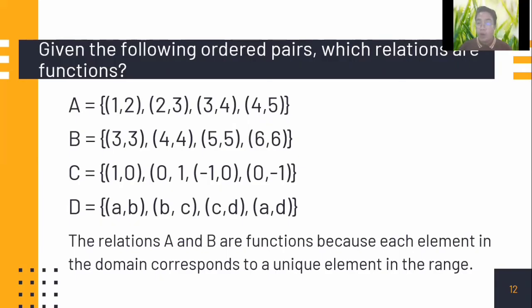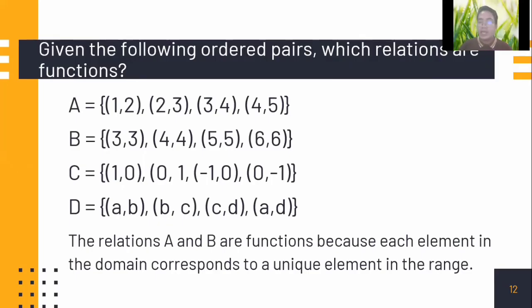For C, 1 and 0, 0 and 1, negative 1 and 0, and 0 and negative 1. And for D, we have A, B; B, C; C, D; and A, D. So the question is, given the following ordered pairs, which relation can be considered a function?